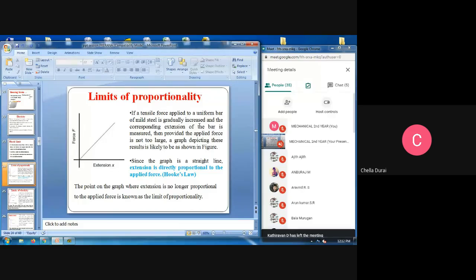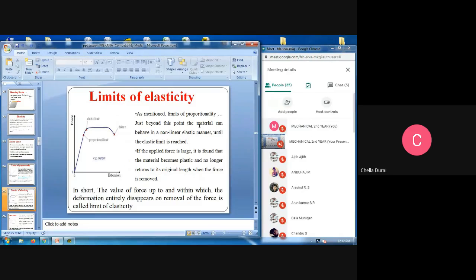The point on the graph where extension is no longer proportional to the applied force is known as the limit of proportionality. Next, limit of elasticity. You see, force and extension is the same concept. Then what is the limit? Before this slide, we were seeing the limit of proportionality.